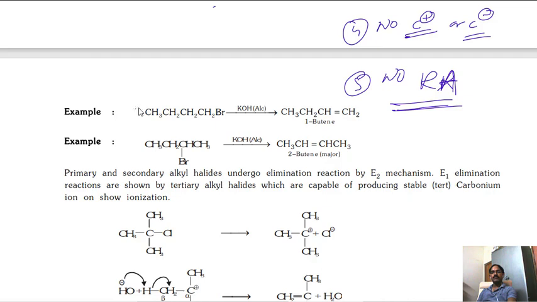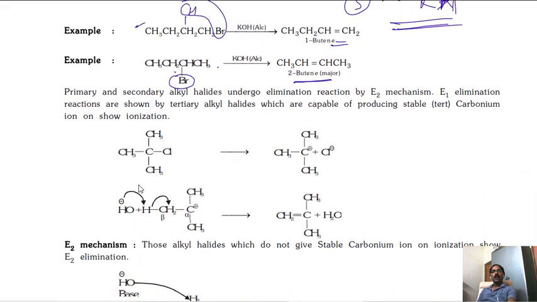You can see here bromine is there. So from the beta hydrogen it just releases, forming a double bond. There is no other alkene. Of course, bromine is in the middle, so two probabilities are there, right side and left side. Of course the left side is more stable, because the more substituted alkene is more stable.